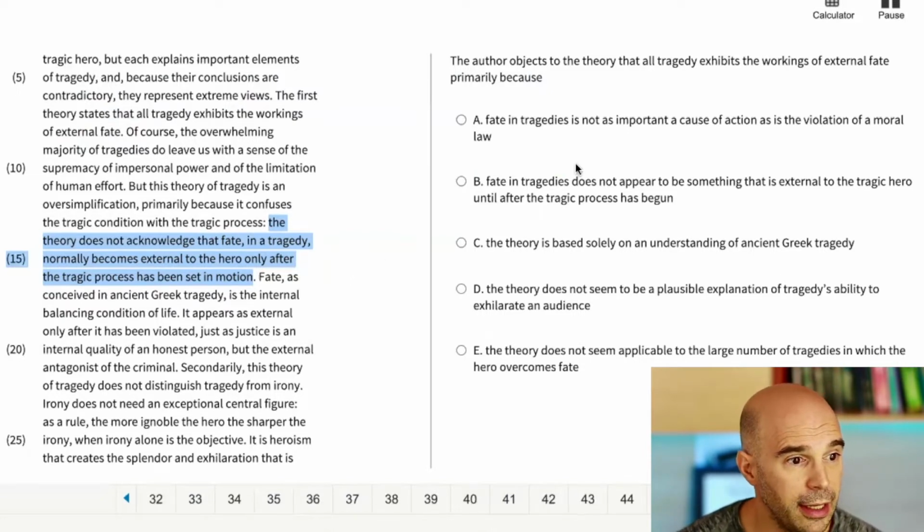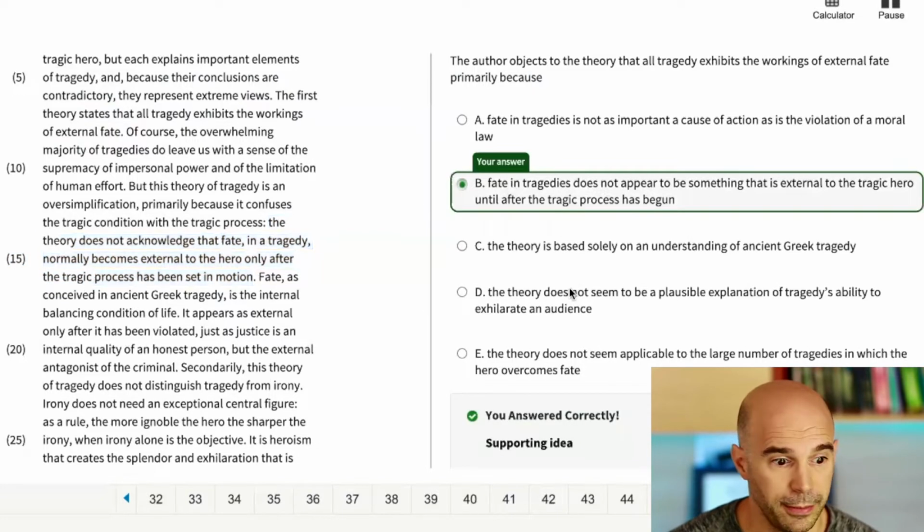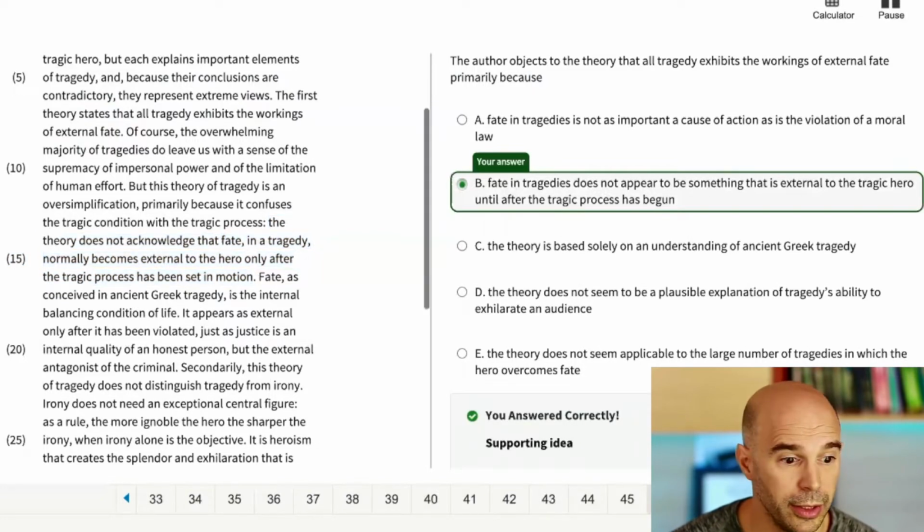So answer choice A, a fate in tragedies is not as important a cause of action as is the, no, I'm going to stop reading there. B, fate in tragedies does not appear to be something that is external to the tragic hero until after the tragic process has begun. I'm just going to go ahead and pick B and move on to the next question. Okay, so that is exactly how I would do it on the test.